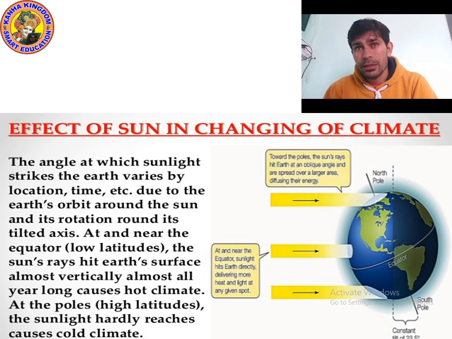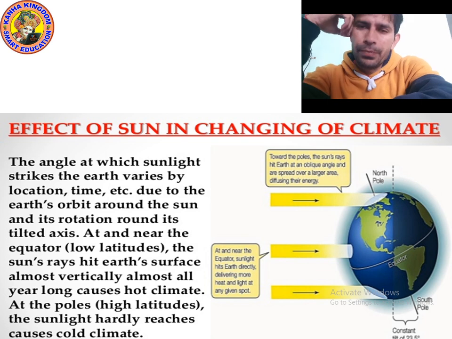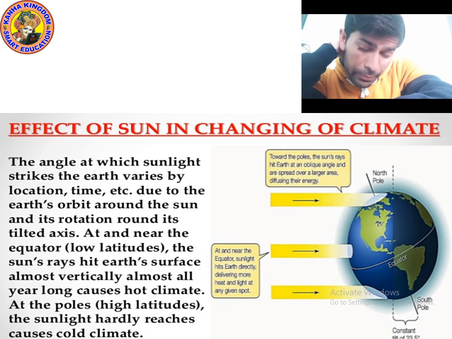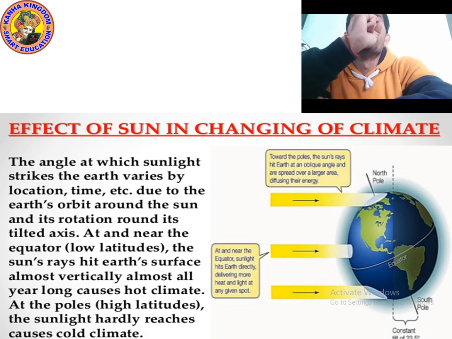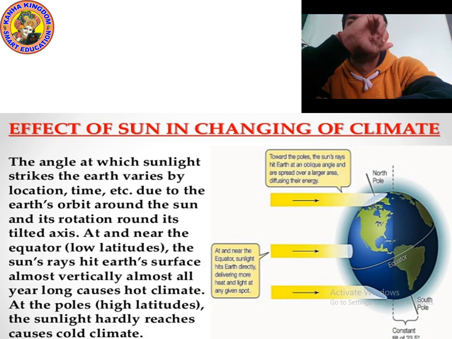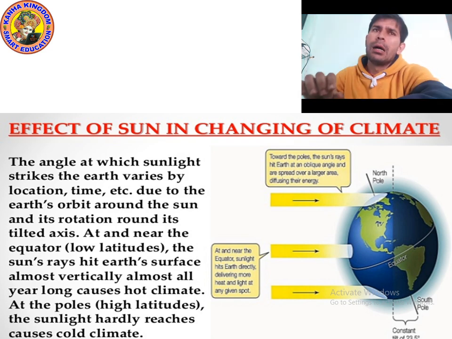When the atmospheric pressure rises, it indicates a clear sky. And you know that barometer is a scientific instrument which is used to measure atmospheric pressure.